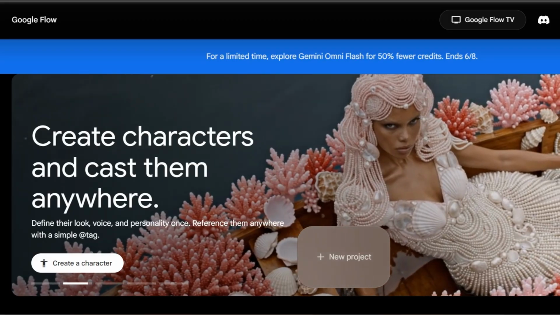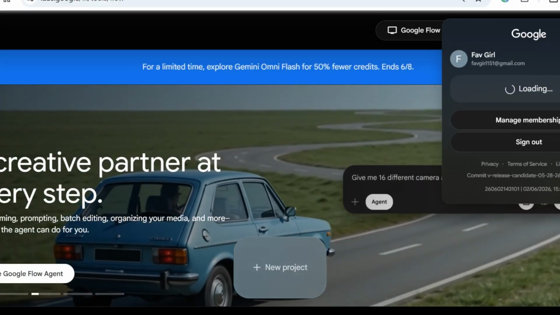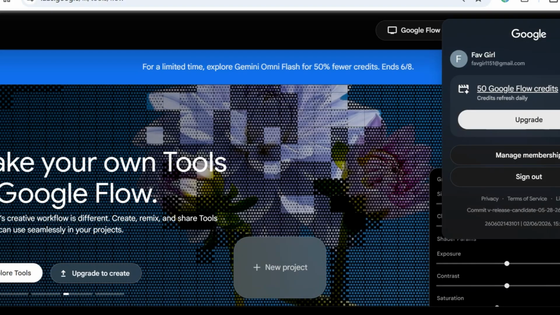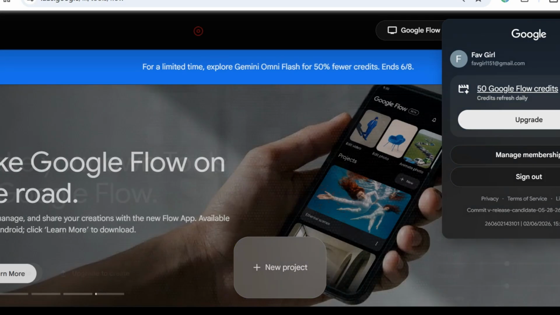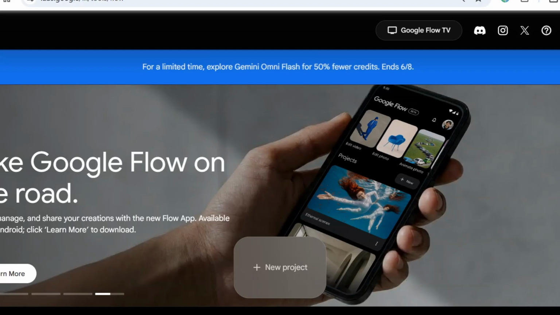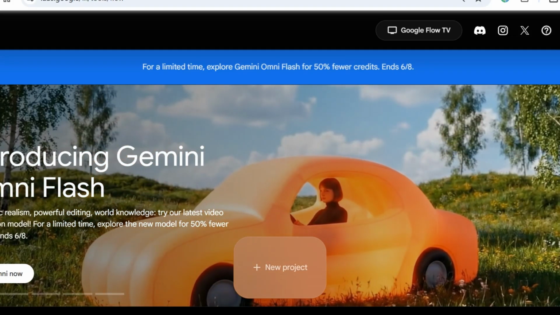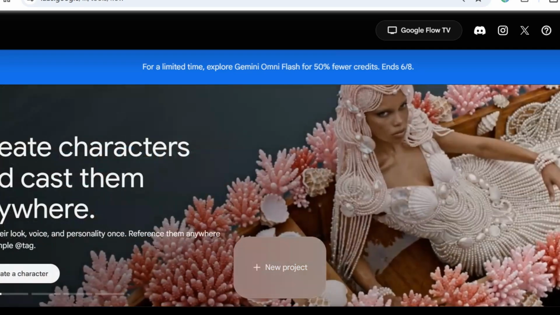You can use your free 50 credits every day that Flow gives you to create stories. Every day your credits refresh to 50, which you can use to create videos. So this is the new Google Flow Gemini Omni Flash. Okay, and this is it. How do you use it?